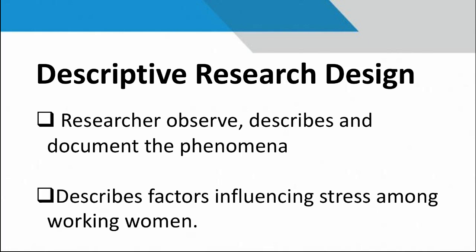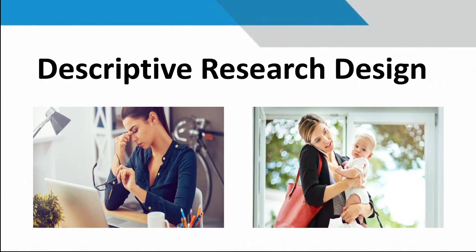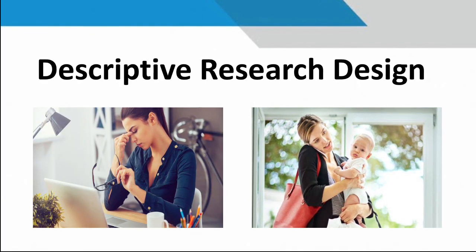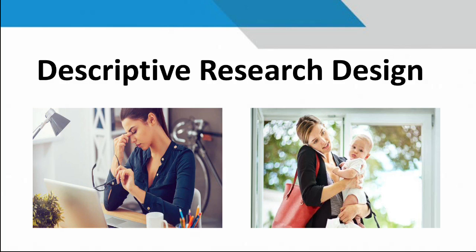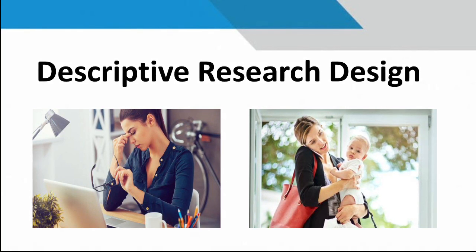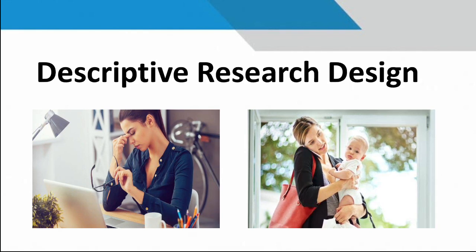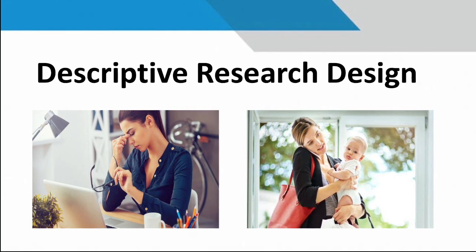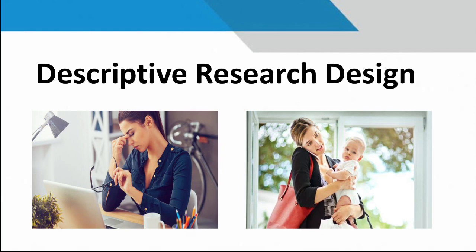The next is descriptive research designs. In this, the researcher observes, describes and documents the situations or phenomena which occur naturally. The researcher describes the phenomena in detail. For example, a researcher describes the factors influencing stress among working women. Here the researcher will describe the factors. He will not give any medicine or therapy for her stress. He will just observe and describe in detail.